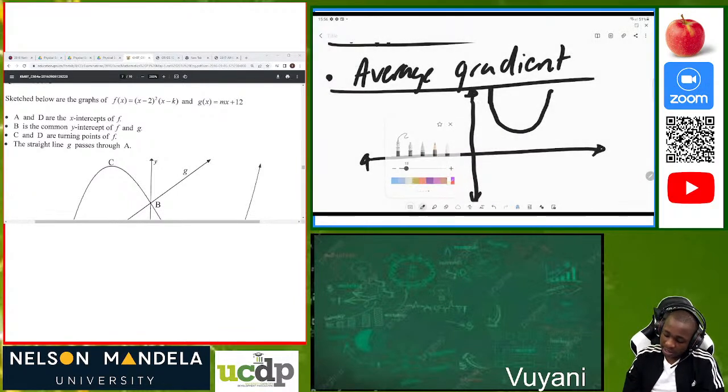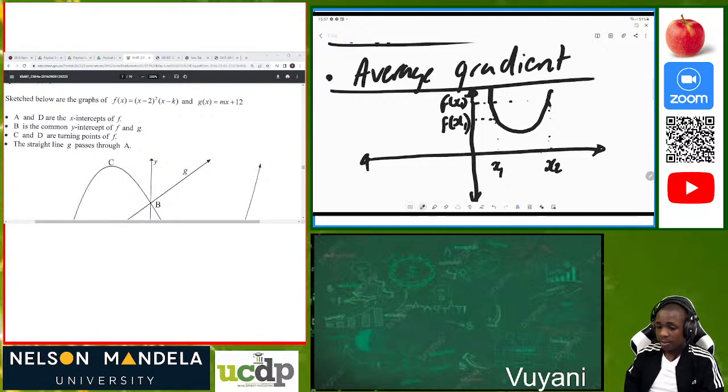We can see that on this parabola, this point has an x value, x1. It also has an x2. On the y-axis we have a value, but this time it's f of x1. Let me use somewhere here. Then we have x2, and when I plot diagonally, we have f of x2.